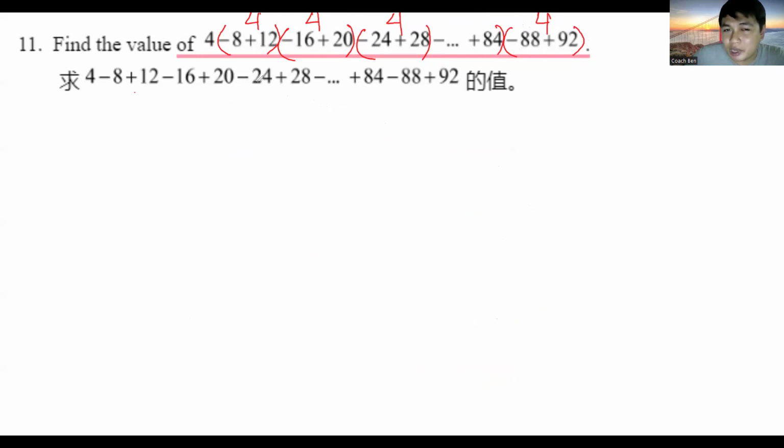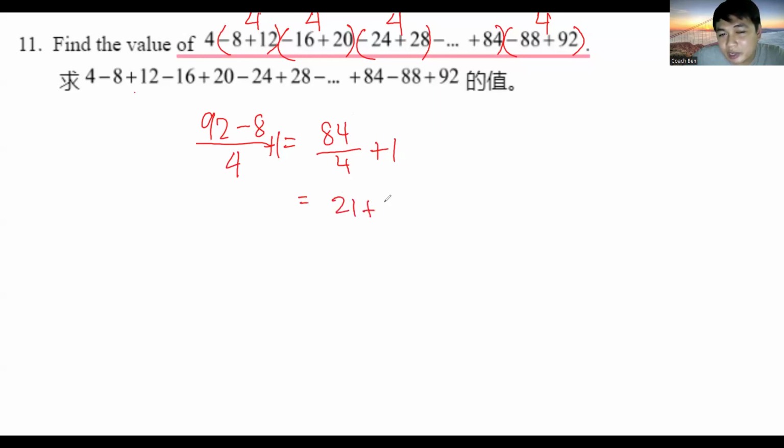So we use the formula to count how many numbers there are starting from negative 8 to 92, which is just last term 92 minus the first term negative 8 divided by the skip count, which is 4, plus 1. 92 minus negative 8 is 100, divided by 4 is 25, plus 1. That's 22 numbers.